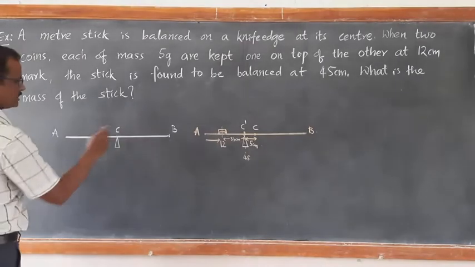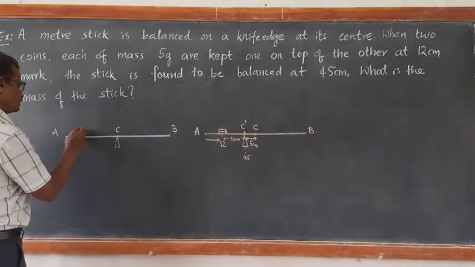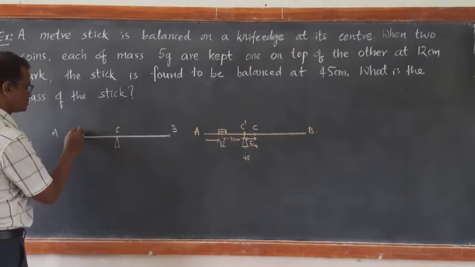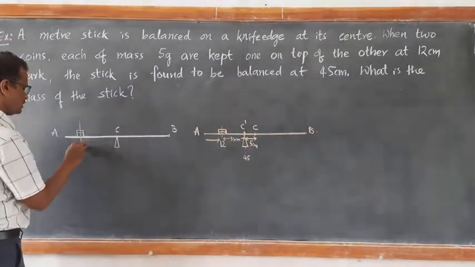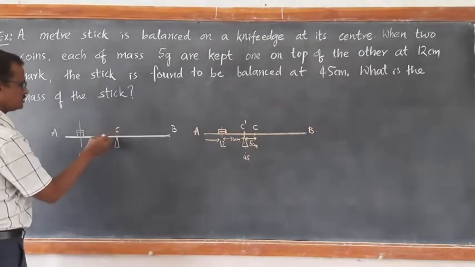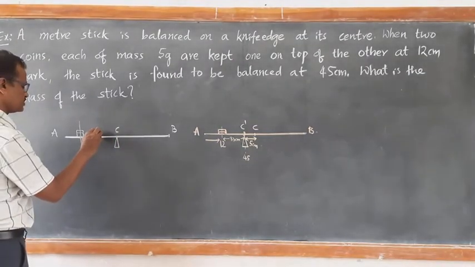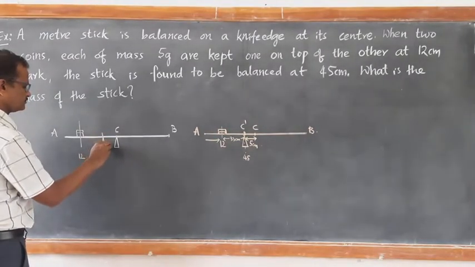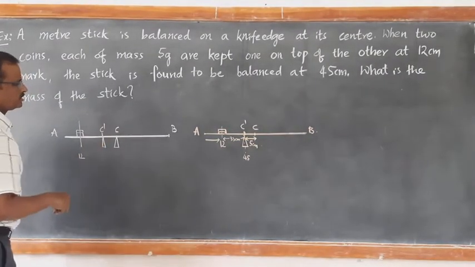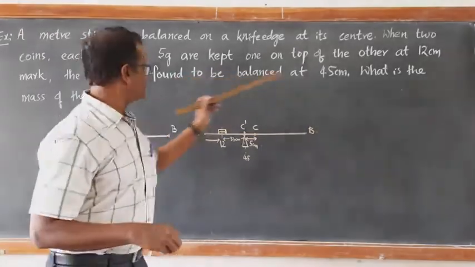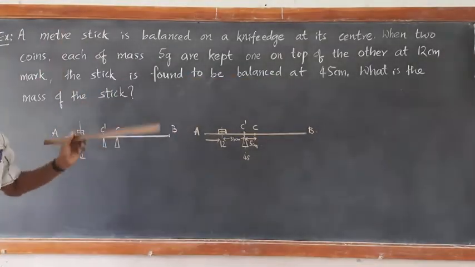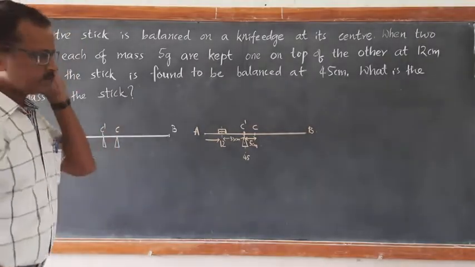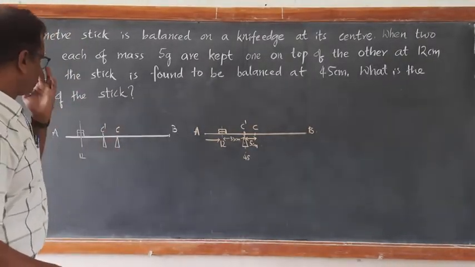Now, on this arrangement, when you keep the two coins of 5 gram each at 12 centimeter mark, now the center of gravity is shifted to C dash at 5 centimeter here. Now the question is, what is the mass of the stick? It's a very interesting problem. Look here.